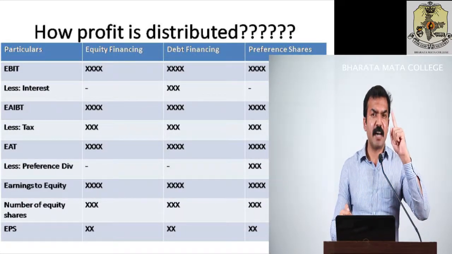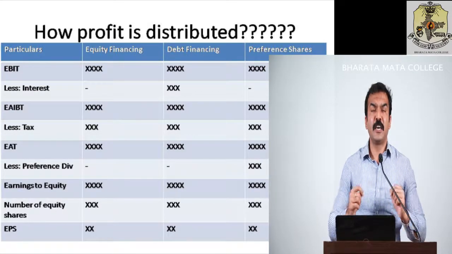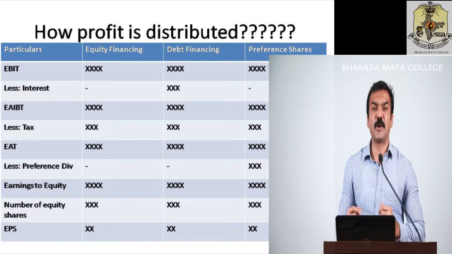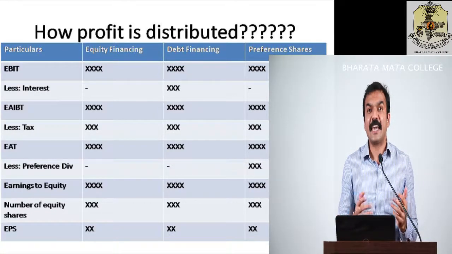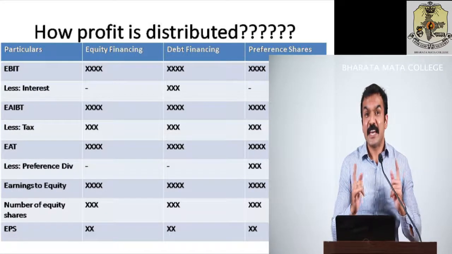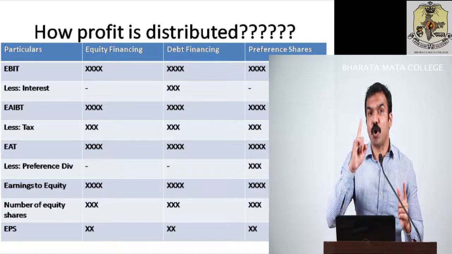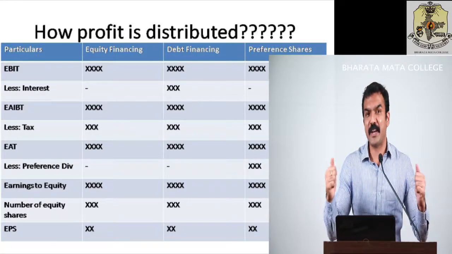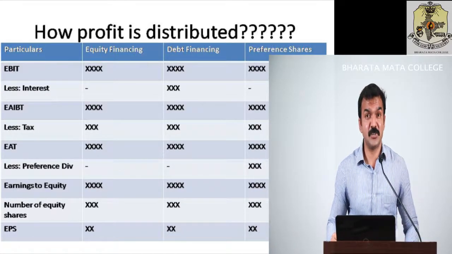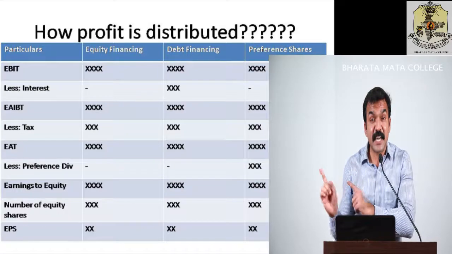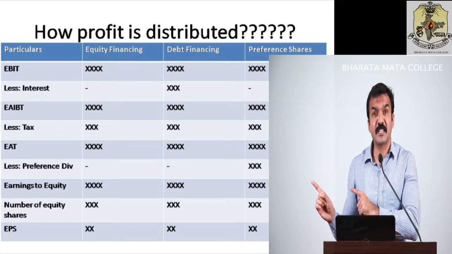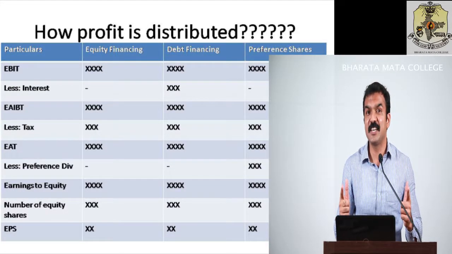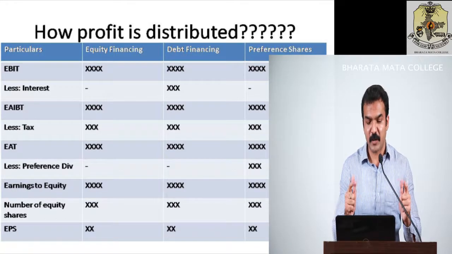You can see that the first item which you must give to the stakeholder is, what could that be? It is interest. You have to pay interest to the debenture holders. That is the first obligation which the company has to meet from the profit they have earned from the operating activity. So first you can deduct interest. And you can see that in the second column of the table, that is in equity financing, there is no change. Why is there no change? Because equity shareholders are not entitled to receive interest. So there is no change for equity.